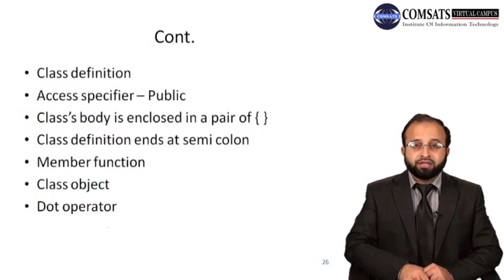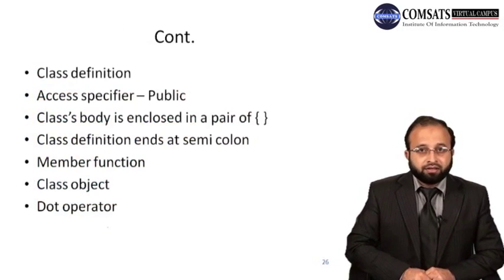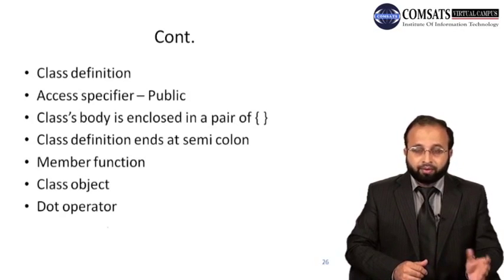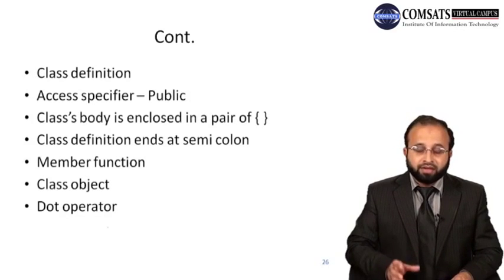And the dot operator is basically used to access the public member function of that class by using an object. So on the left side of the dot operator you will have the name of the object, and on the right side of the dot operator you have the name of the member function of that class.